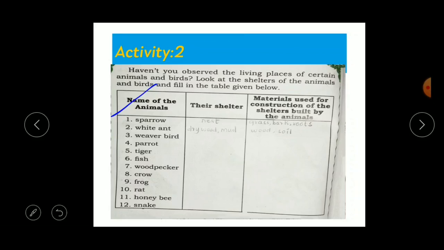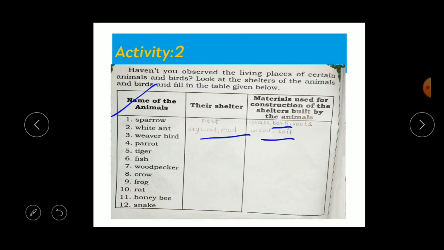Okay, so as done for you, the sparrow lives in a nest. What are the materials needed to build the nest for the sparrow? It may be grass, bark, roots of the plants, and small branches and small sticks, which they will get from the bark. Here I have written bark of the plants. Okay, next is the white ant. Where does it live? White ants usually live in dry wood or decayed wood, and in the mud. So what are the materials used for construction of the white ant shelter? It may be wood or soil.